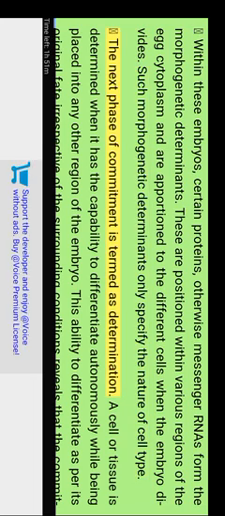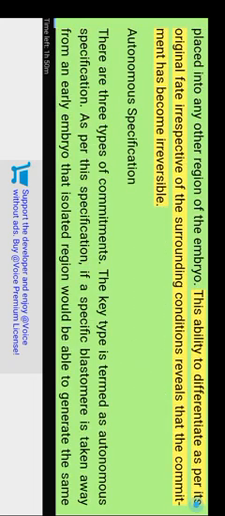The next phase of commitment is termed determination. A cell or tissue is determined when it has the capability to differentiate autonomously while being placed into any other region of the embryo. This ability to differentiate for its original fate irrespective of the surrounding conditions reveals that the commitment has become irreversible. Autonomous specification. There are three types of commitments. The first type is termed autonomous specification.